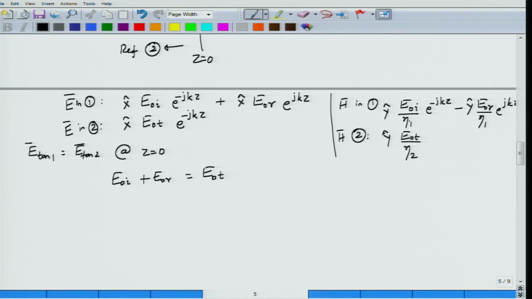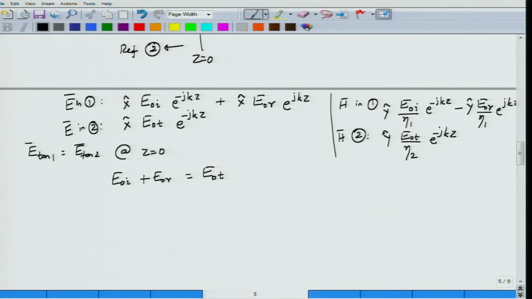In medium 1 the ratio of electric field to magnetic field is eta 1, therefore this becomes E_0I by eta 1, and the same thing for the reflected field as well, it is E_0R by eta 1, right? But in medium 2 it is the second medium impedance eta 2 that must be entered here, and this will still be propagating along the z direction. I have also assumed that there are no additional phase factors anywhere in this relationship. Okay. Now what is the condition for the magnetic field?